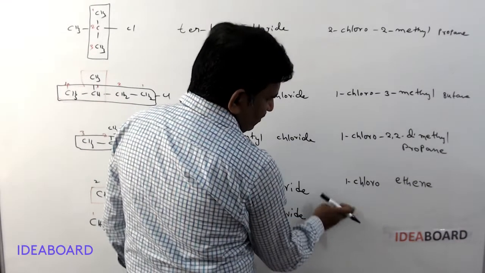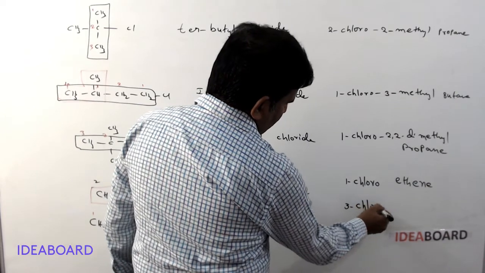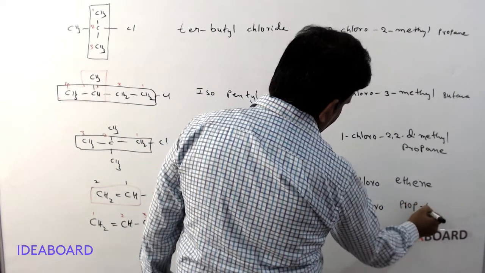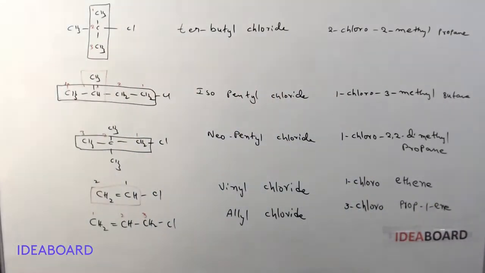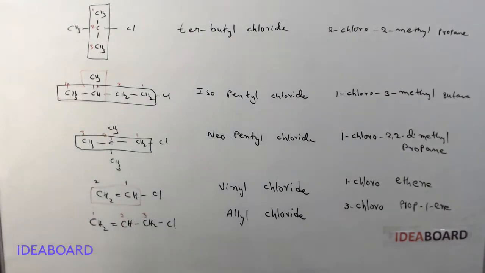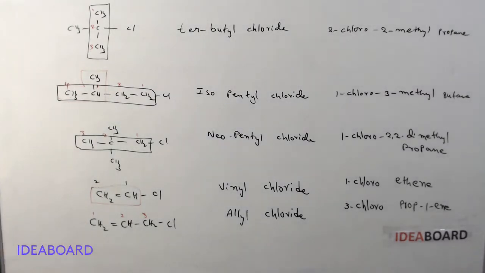So the name for this is 3-chloro-1-propene, or 3-chloropropene.